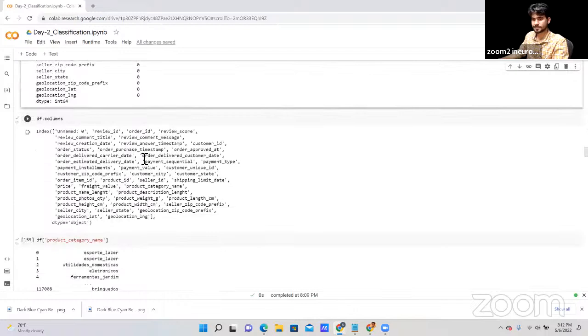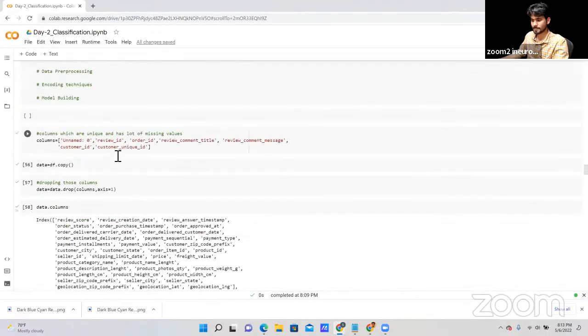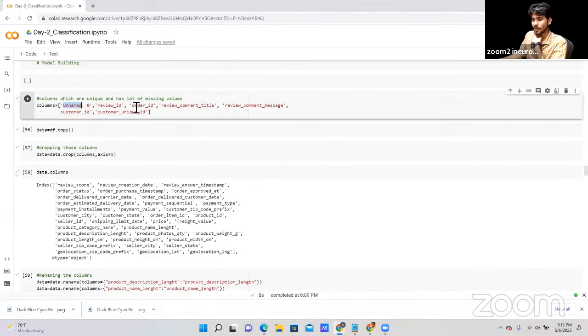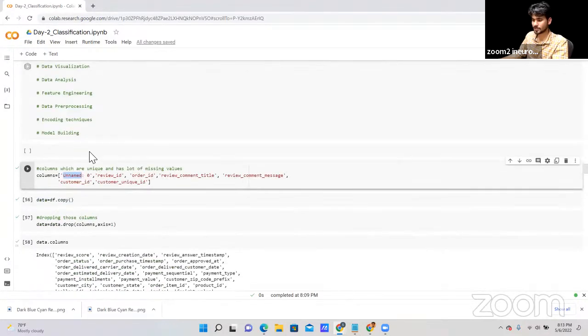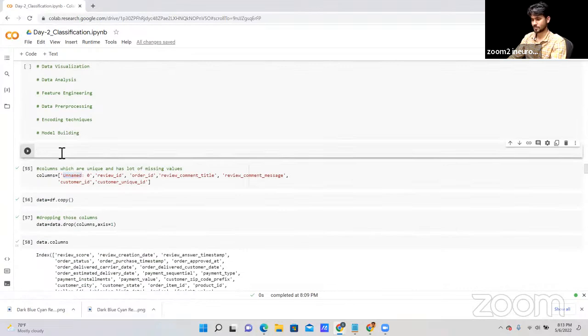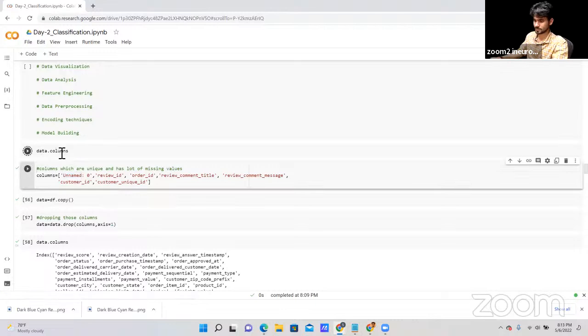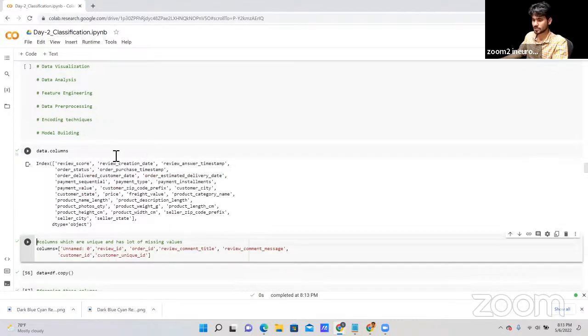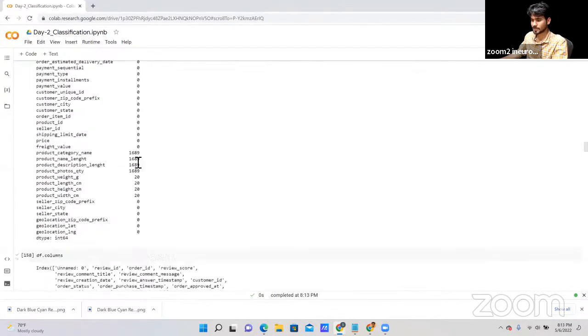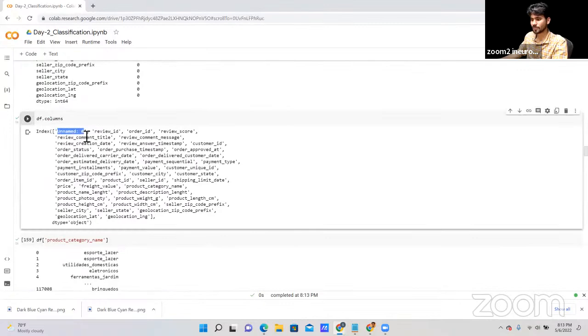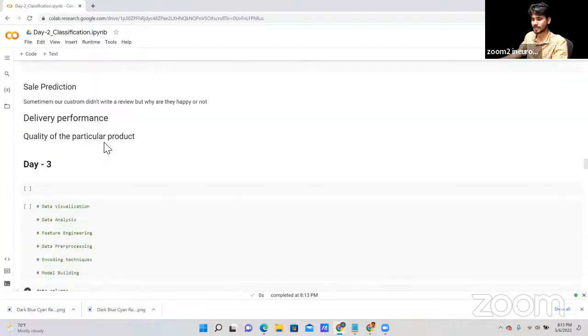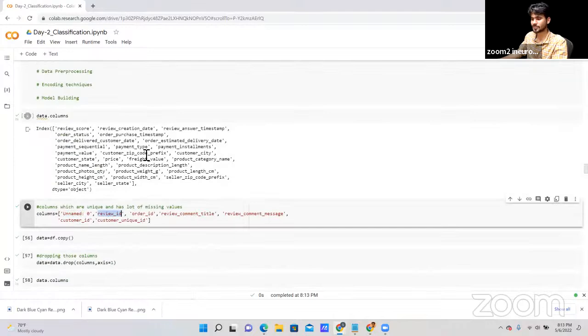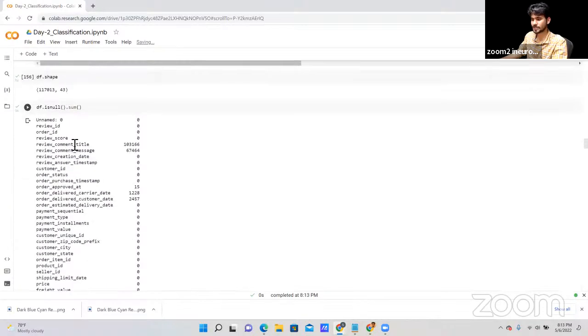Now you can see here. I'm just checking here. Let me show you again, data dot columns. So as you can see, it's already worked, so no issue. Let me show you the previous data. Here you can see we have lots of unnecessary data like unnamed 0, as I have written here, columns unnamed, review ID. Why have I written review ID? As you can see, review ID has 0 null values.